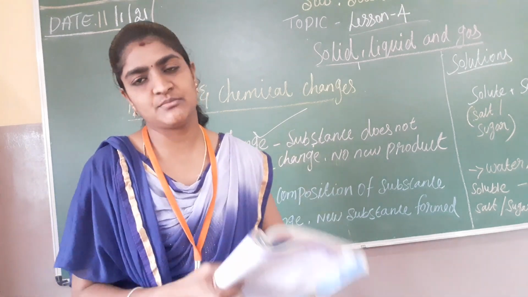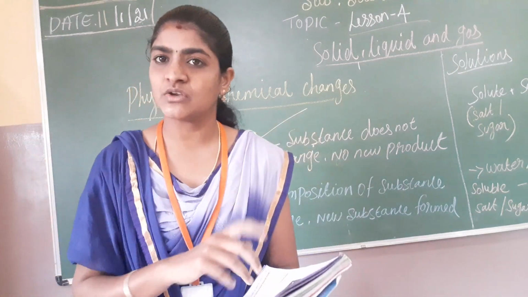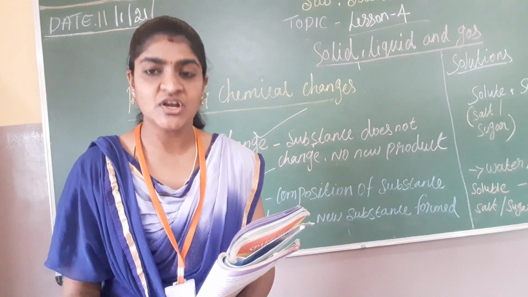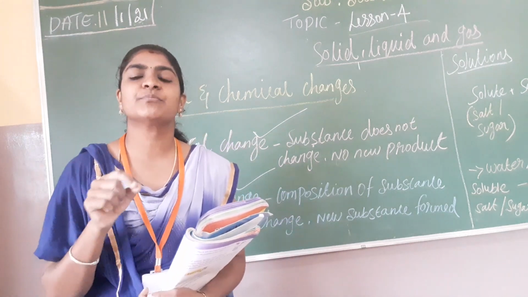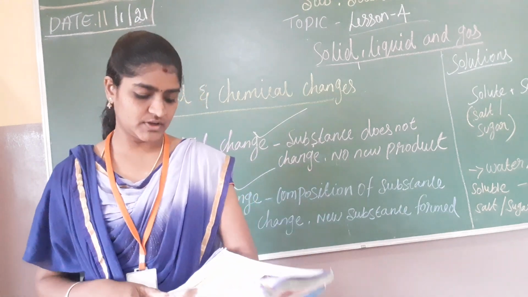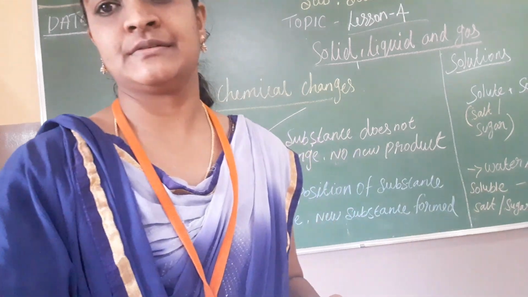So like this we can get a new product, but we cannot bring it back into the original position because the composition has changed. This type of change is called a chemical change. Next, we'll move on to solutions.